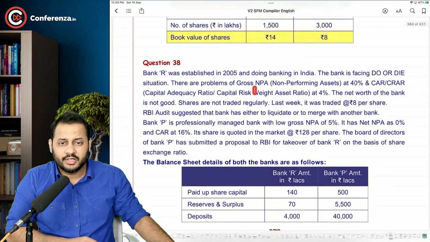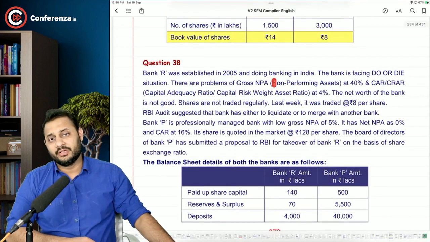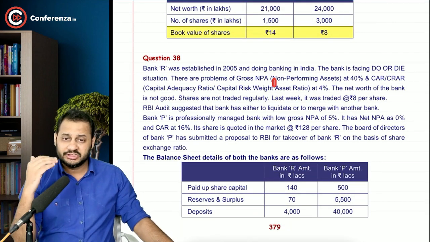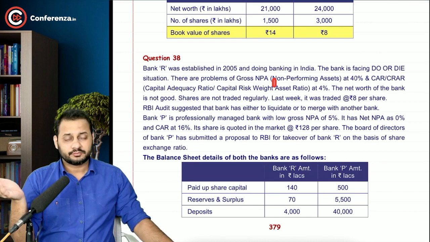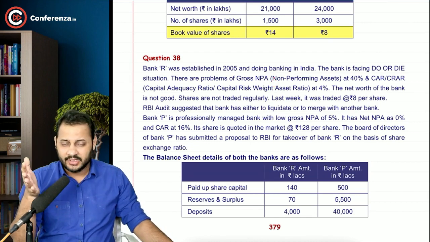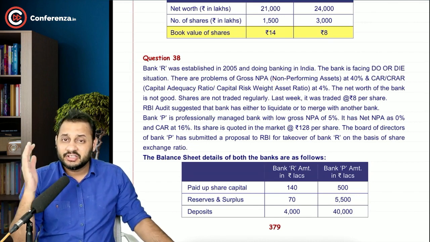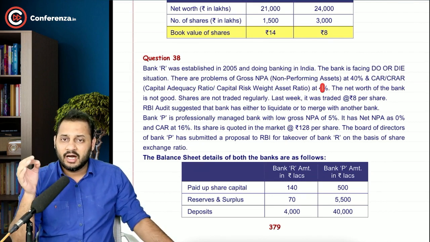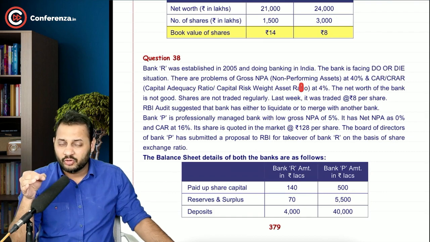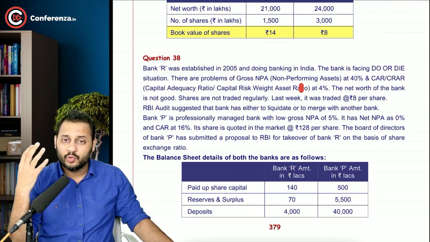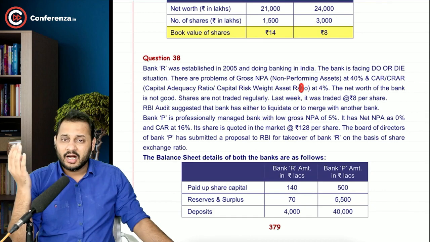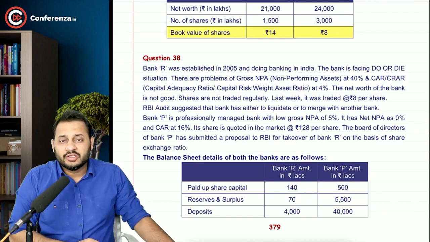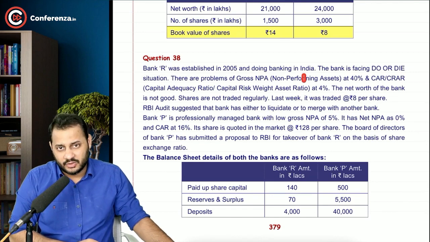problems of gross NPA, that is non-performing assets. What do you mean by non-performing assets? The loans which are given by the bank are called advances, or the loans which are the assets of the bank, and now those assets are becoming non-performing. That means the people to whom the loan was given are unable to pay back the loan. So we are on the verge of losing that amount.